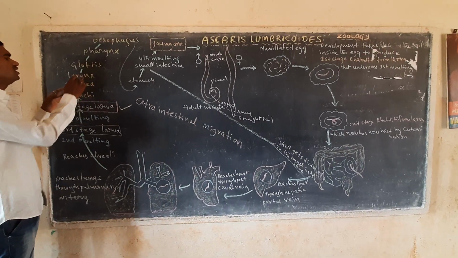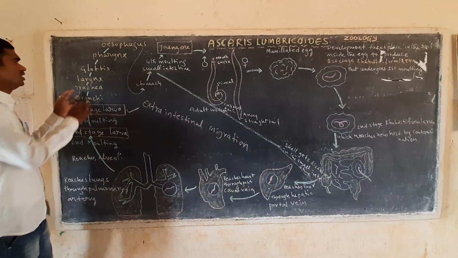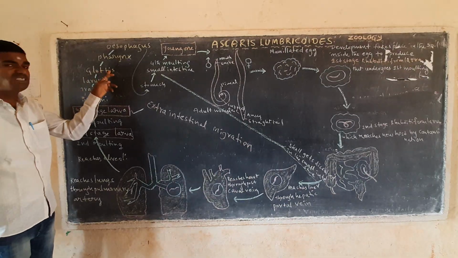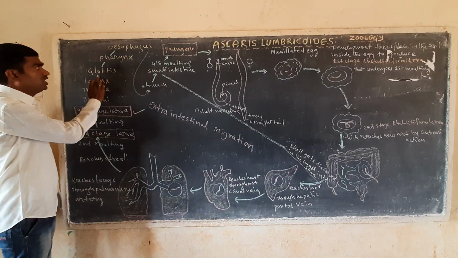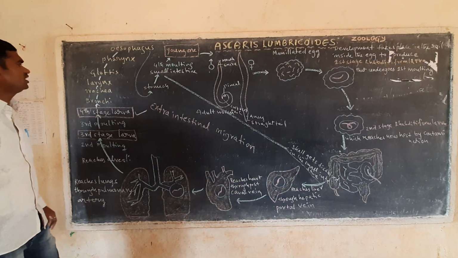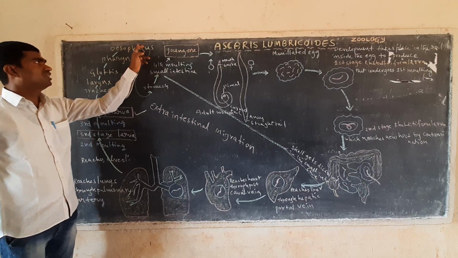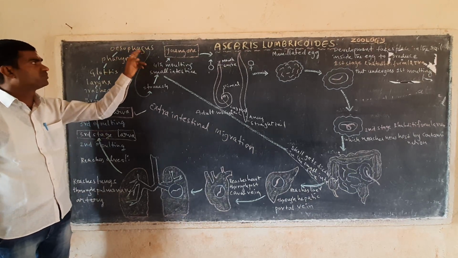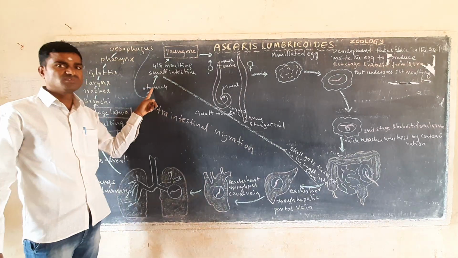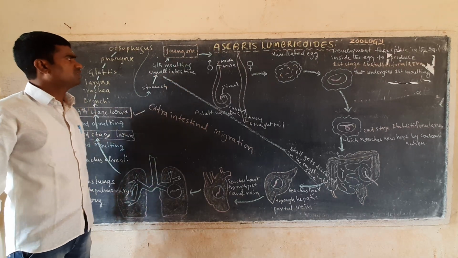From the tracheal region, it reaches the larynx region. From the larynx, it reaches the glottis region, and from the glottis it goes into the pharynx region. From the pharynx, it reaches the esophagus, and through the esophagus it goes into the stomach region, and from the stomach it goes into the small intestine.